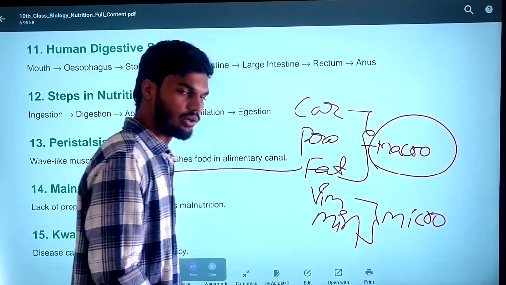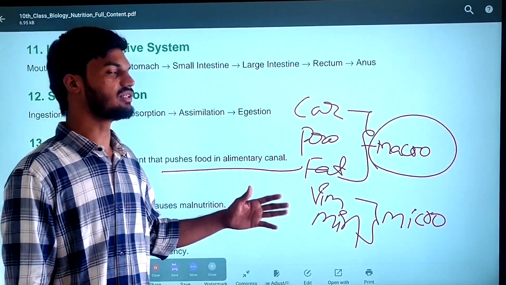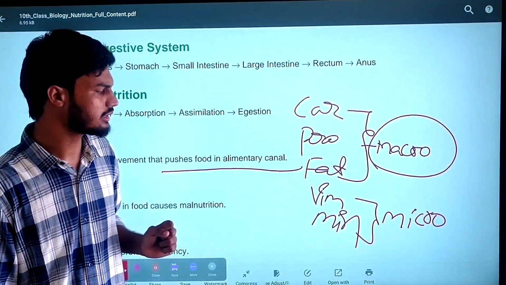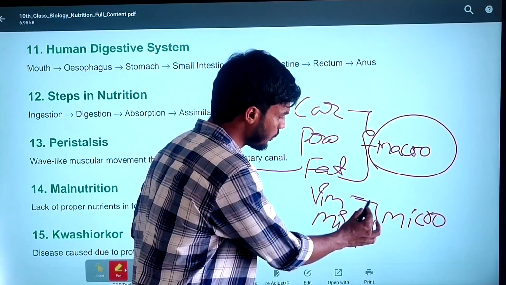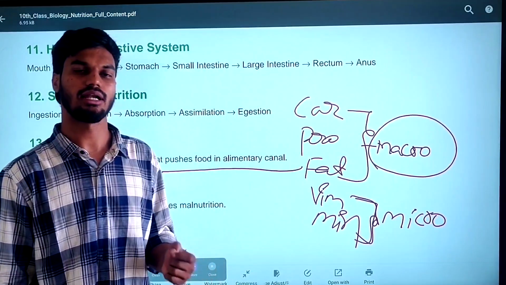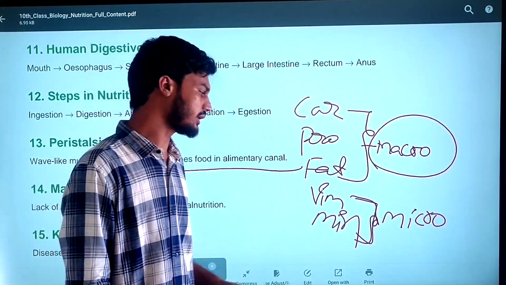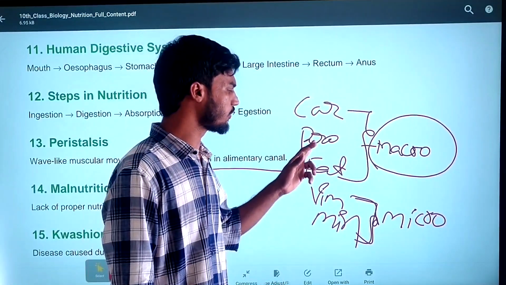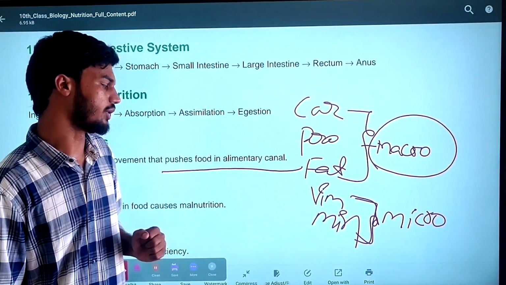Macronutrients are the nutrients that are needed in larger quantity, and micronutrients are the nutrient supplements required in lesser quantity. Vitamins and minerals are the micronutrients, and carbohydrates, proteins and fats are the macronutrients.